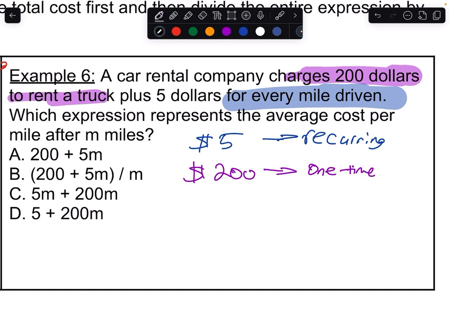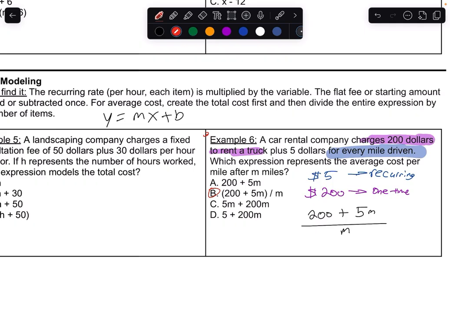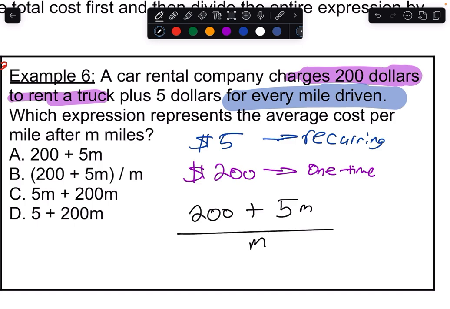My variable is M in this case. So we have $200 plus 5 times the amount of miles. If you drive 4 miles, you still have to pay $200, but then you also need to pay 20 in this case. So 200 plus 5M. The average cost just means take that whole thing and divide by the amount, which in this case would just be M, because it's the amount of miles, which would match up with, looks like B.